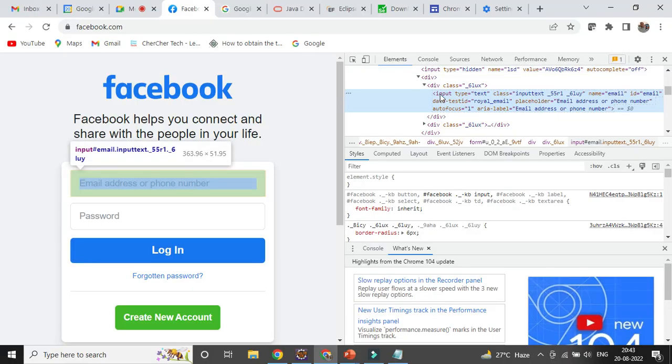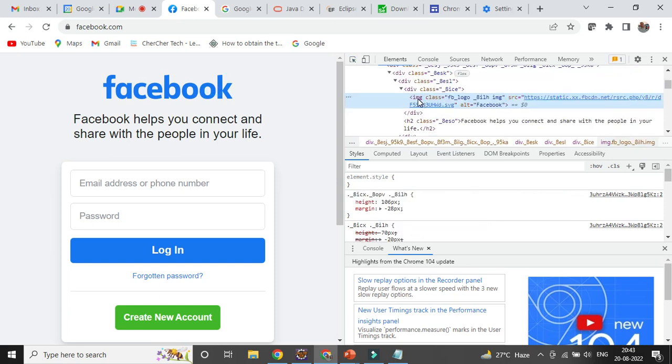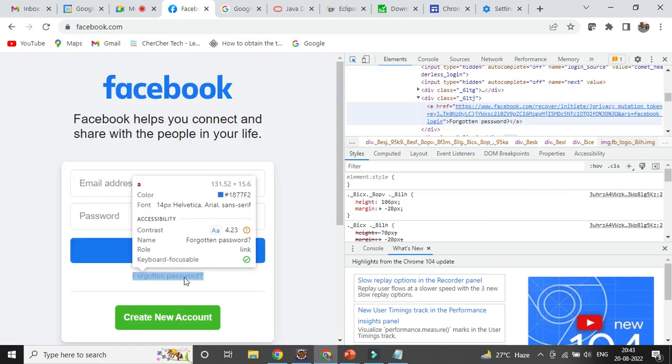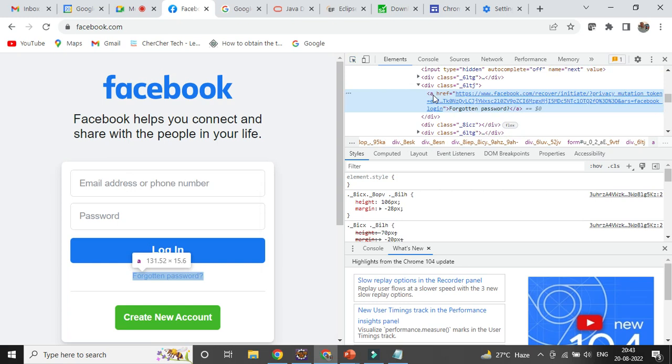So what are they? The first thing is called the tag. With the help of the tag and the type, we can see what the element is all about. Input means something I can input. Type equal to text means it is a text field, right? If it is an image, the tag will be img with src. In case it is a link or hyperlink, the tag will be the anchor tag a, right?